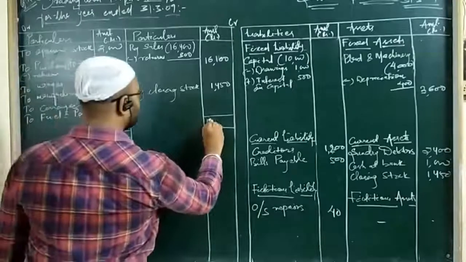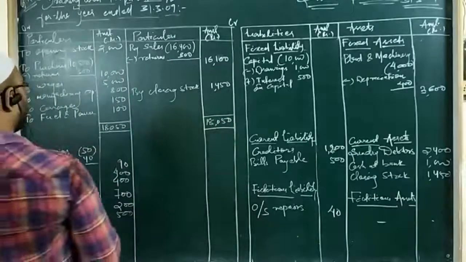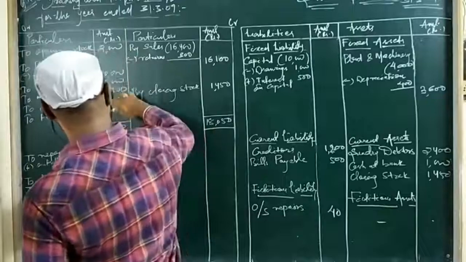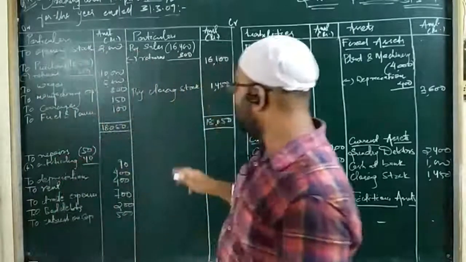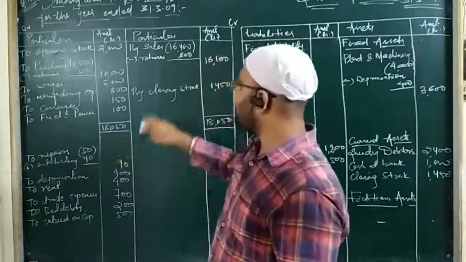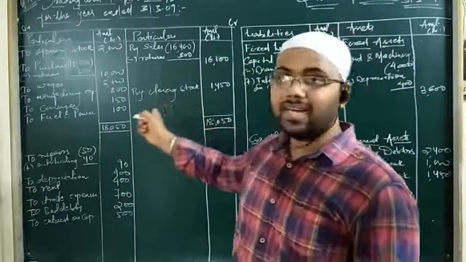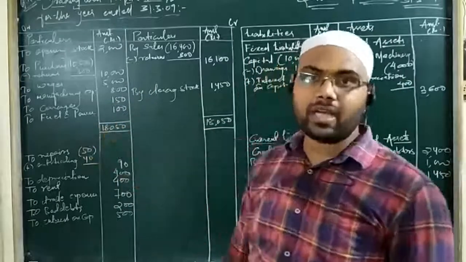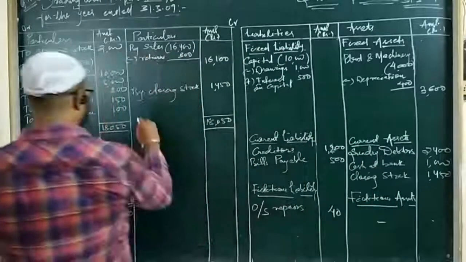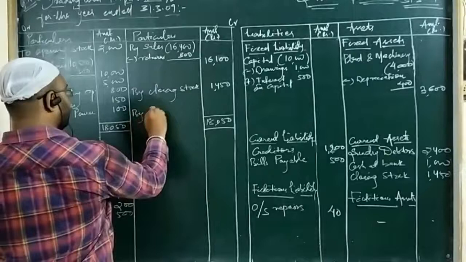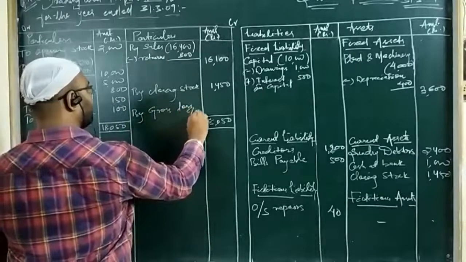This is again supposed to be the highest total, so we will put it on both sides of the trading account. We shall check again. It's 5, 2, 8, 10, 1, 5, 6, 16 to 18. So 18,050 is the total. So we are getting the highest total on the debit side, or the expense side. So in this question, the direct expenses are more than the direct income. So here we are having loss. Always we were getting gross profit, but this time we are getting loss. So loss will be put on the credit side as gross loss carried down.